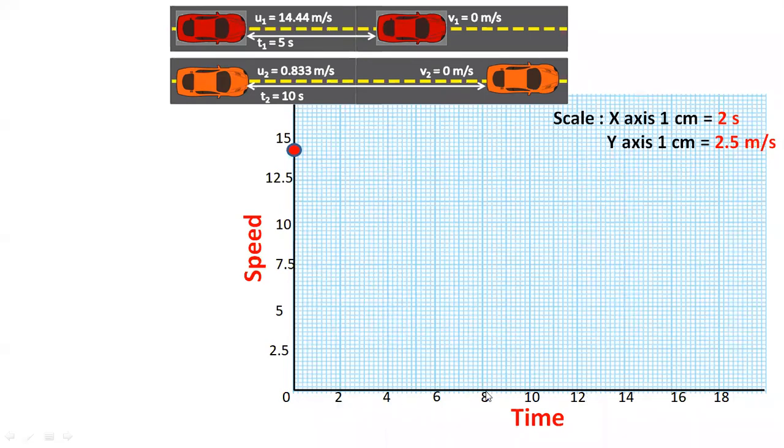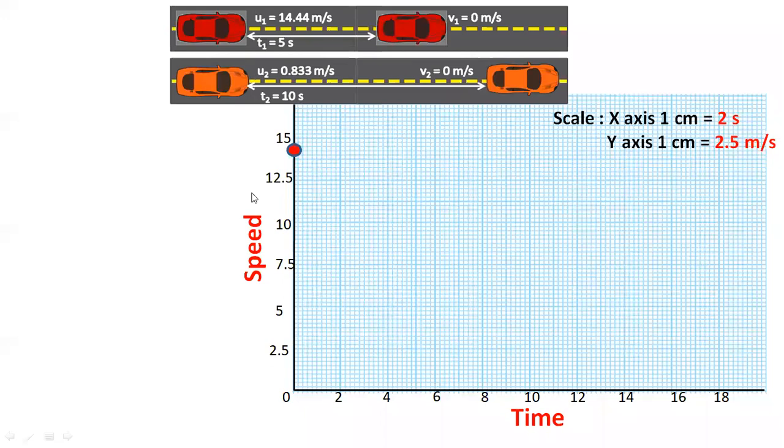Okay, you can use any scale, but for my calculations, for time, I have taken a difference of 2, that is 2, 4, 6, 8. And for the y-axis, I have taken a difference of 2.5. So 2.5, 5, 7.5, 10, 12.5, and 15. So on the y-axis, I have taken 2.5, and on the x-axis, I have taken a difference of 2 seconds. You can take any scale. That is up to you.